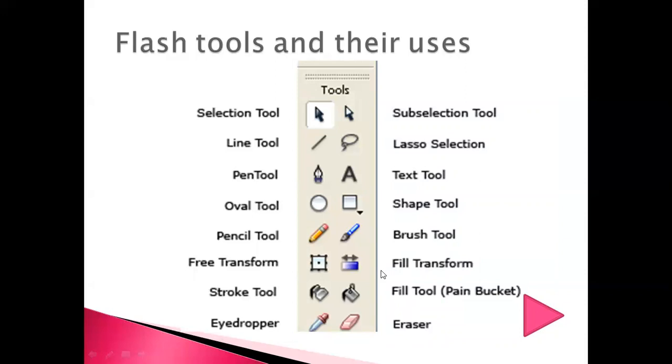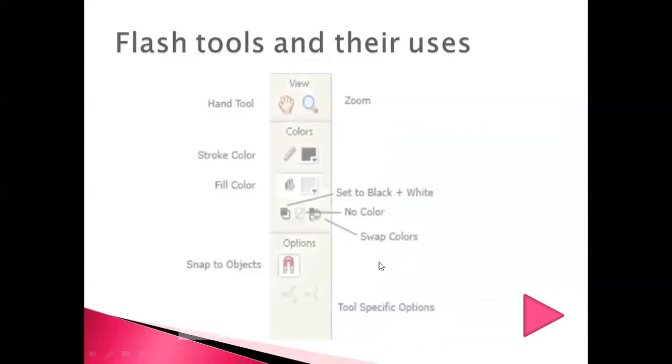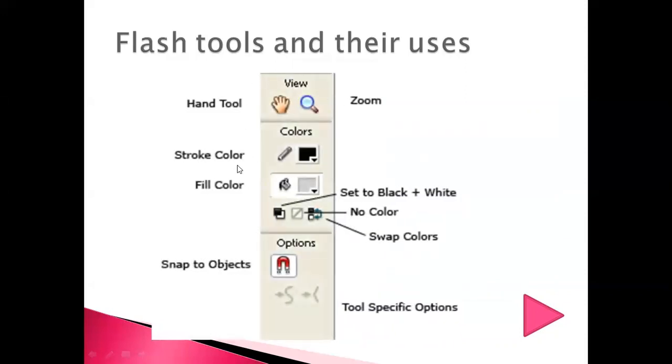Then here we have some more options. This is the eyedropper, eraser. And downside you will get some properties like these tools: hand tool, zoom tool, stroke color, fill color, snap to object, send to back, white background color, and all. Arrangement you can do with the help of this front and back. Okay, so these are the tools which we are going to use.